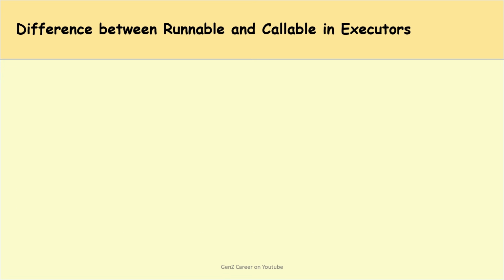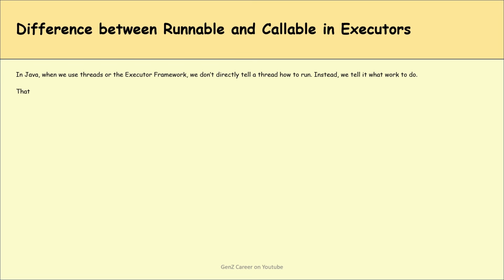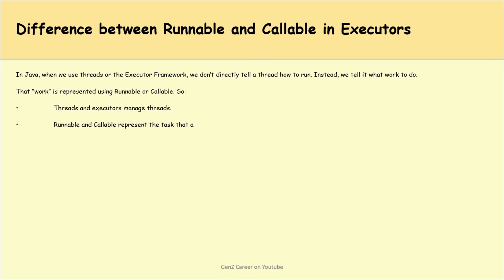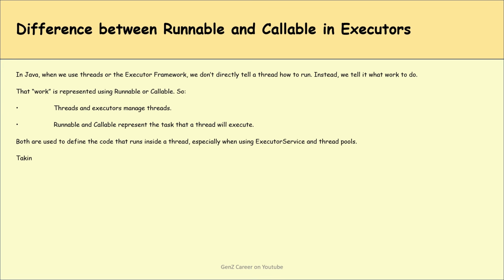Can you tell me the difference between Runnable and Callable in executors? In Java, when we use threads or the executor framework, we don't directly tell a thread how to run. Instead, we tell it what work to do. That work is represented using Runnable or Callable. So threads and executors manage threads. Runnable and Callable represent the task that a thread will execute. Both are used to define the code that runs inside a thread, especially when using ExecutorService and thread pools.